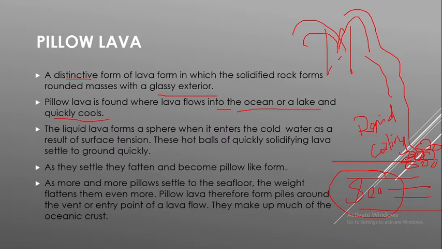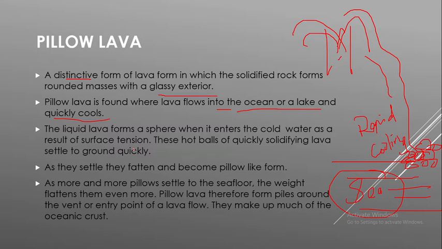Because of the surface tension. Because of the surface tension, it takes a spherical or circular shape when the lava enters the water. That is, the liquid lava forms a sphere when it enters the cold water as a result of surface tension. These hot balls of quickly solidifying lava settle to the ground quickly.